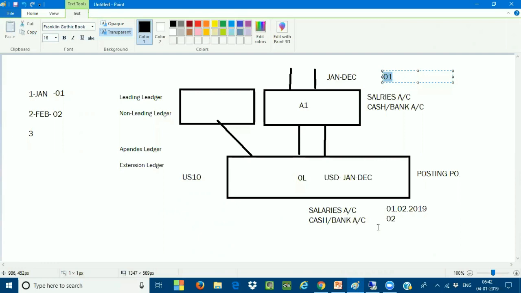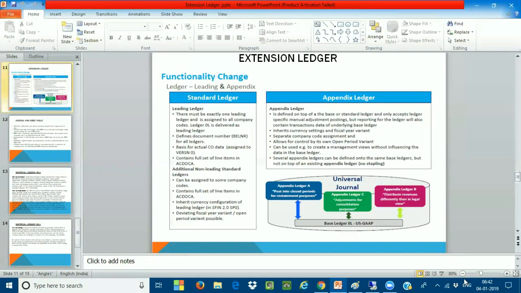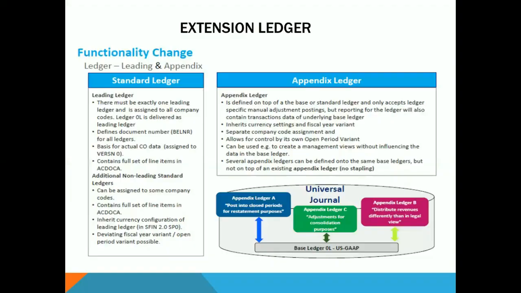Mahesh, Prem here. Can you hear me? Yes, sir, Prem, sir. One quick question. You mentioned that for the extension ledger, the fiscal year has to be the same as the leading ledger. Exactly. What about the currency, sir? Currency can be deviated here. There is no currency restriction here. Currency can be deviated. That is what exactly I want you to understand very well.